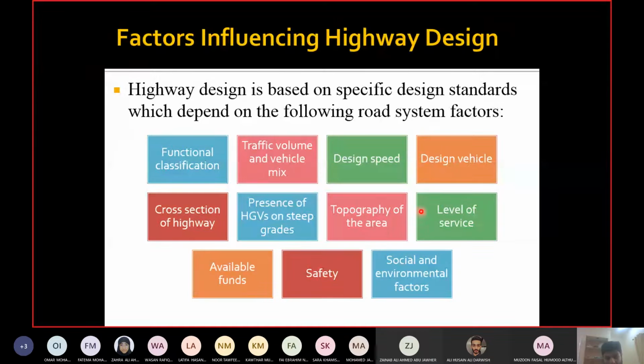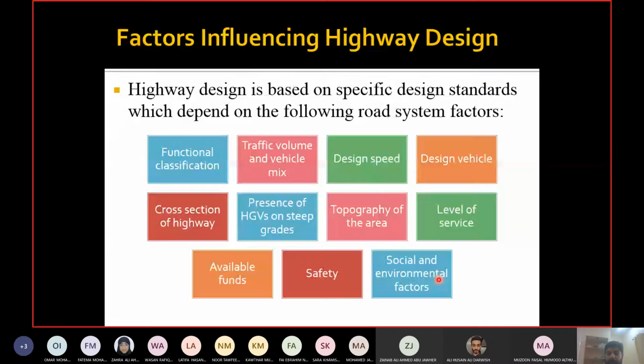Funding, okay, we talked about in chapter 14 as well, how much fund is available. So the decisions which you will make in your design will affect the construction costs and maintenance costs and many other things. Safety of drivers, pedestrians, passengers, and bicyclists. We need to consider that. And social and environmental factors.